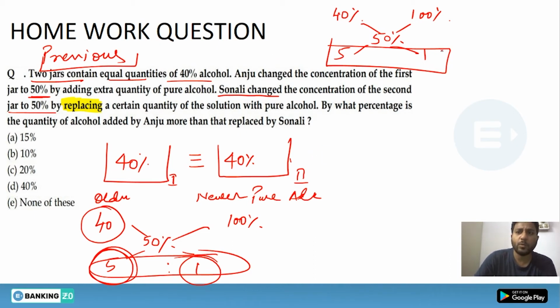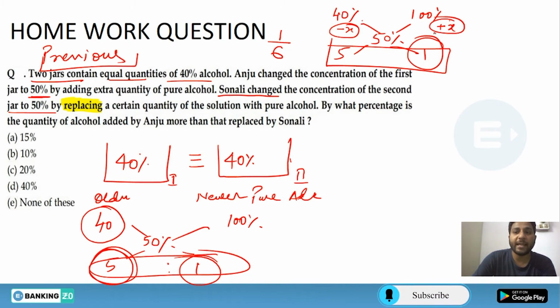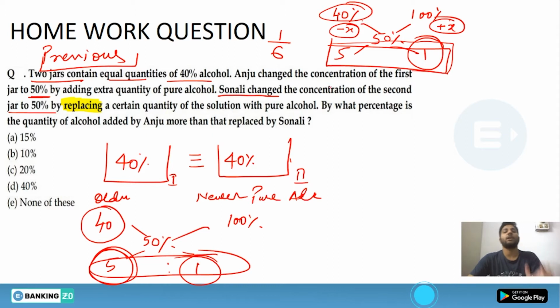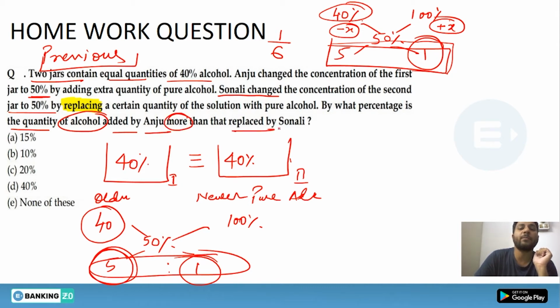That means we are replacing 1 unit out of a total of 6, because we have removed X quantity and added X quantity. If we add to the reduced one, we get back to the initial total volume. Now, what is the question asking? By what percentage is the quantity of alcohol added by Anju more than that replaced by Sonali?